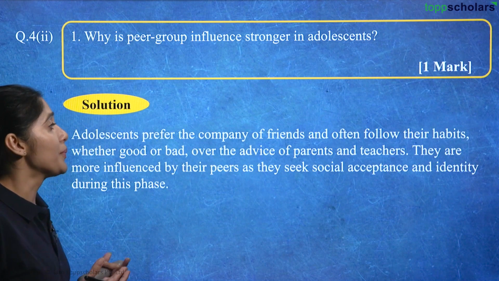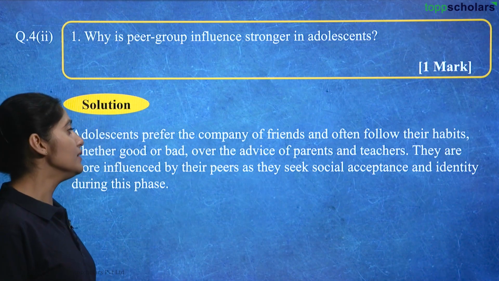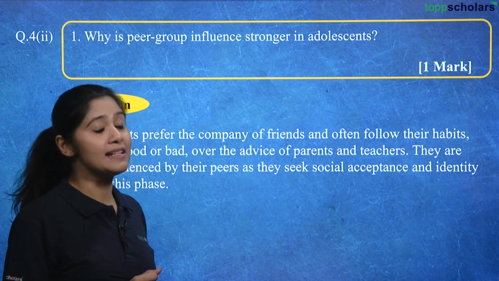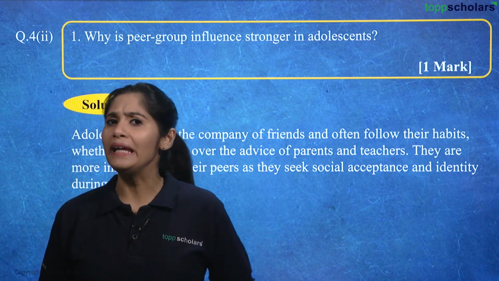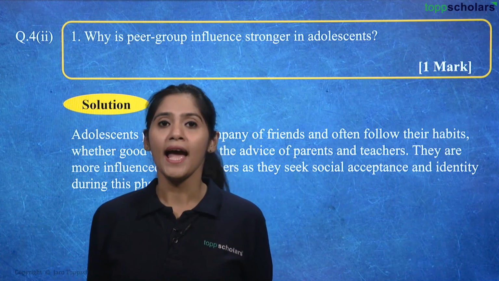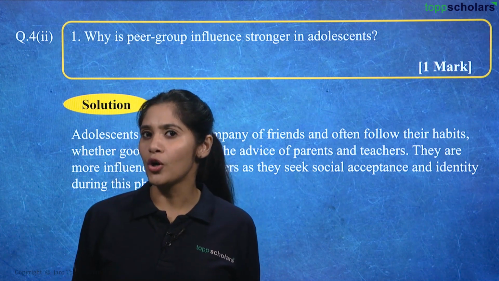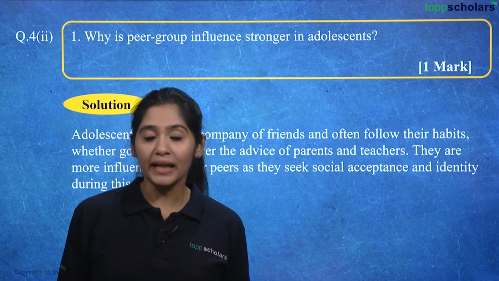Adolescents prefer the company of friends and often follow their habits, whether good or bad, over the advice of parents and teachers, because at that time they feel they want to be included in society. They want to be included and respected for their habits and be a part of a bigger group.